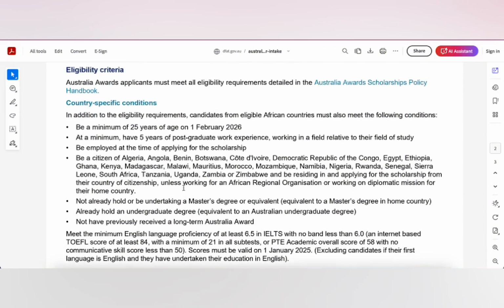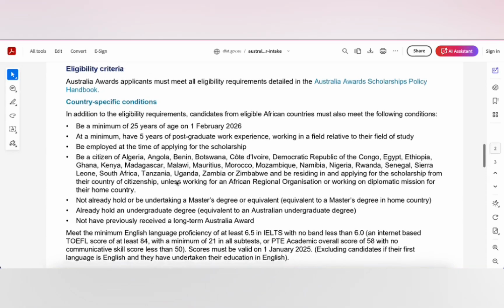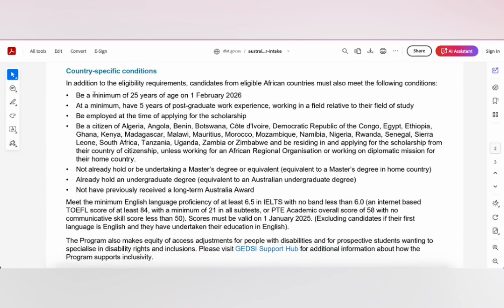Eligibility criteria. So there's a whole handbook that covers everything about the scholarship, with detailed information. You can download that handbook and go through it. But let's look at the eligibility requirements. You should be a minimum of 25 years of age by 1 February 2026. That means by next year, 1 February 2026, you should be 25 years and above. At a minimum, have 5 years of postgraduate work experience working in a field relative to the field of study. I guess this is straightforward.